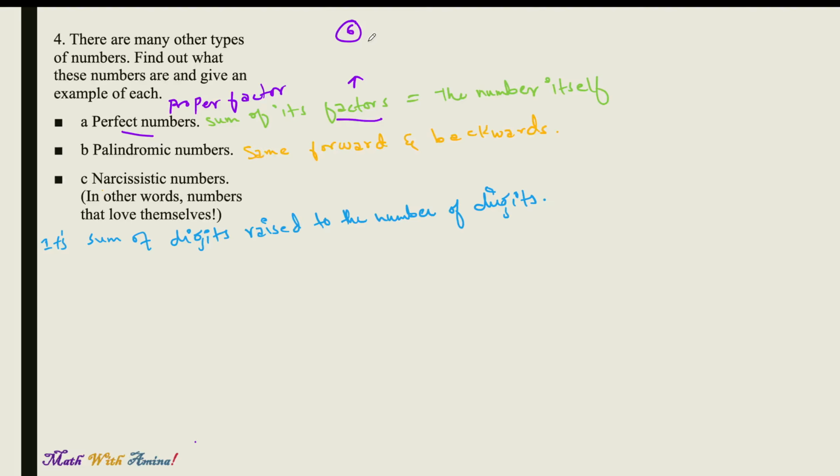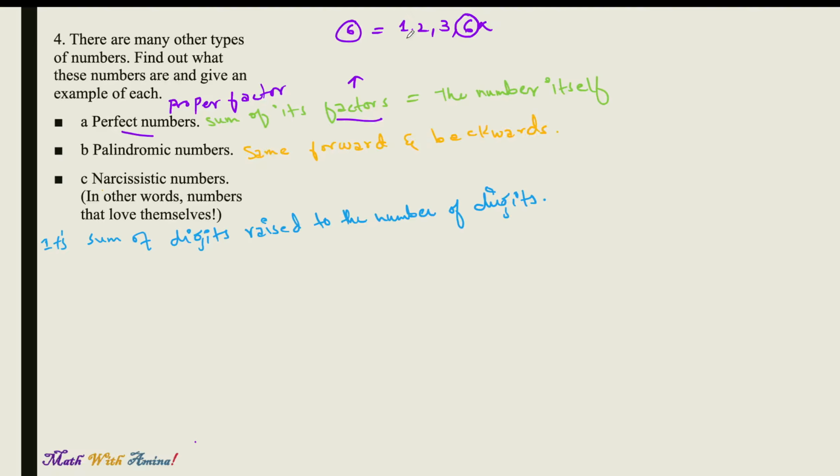So the factors of 6 are 1, 2, 3, and 6 itself. But in perfect numbers, we use the term proper factors. Proper factors mean that the number itself is not included.